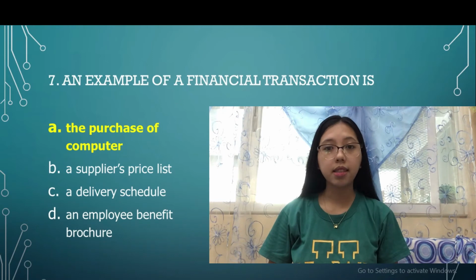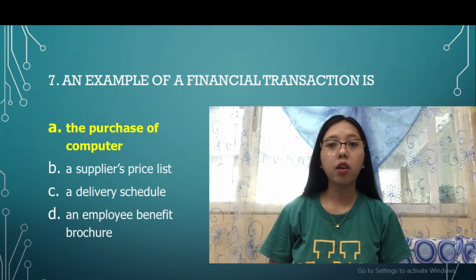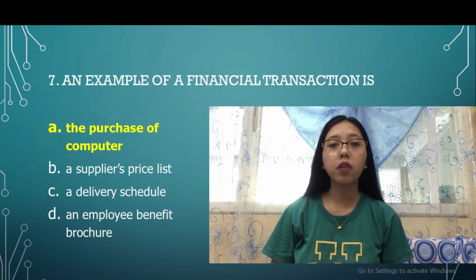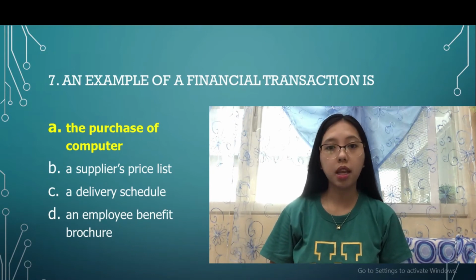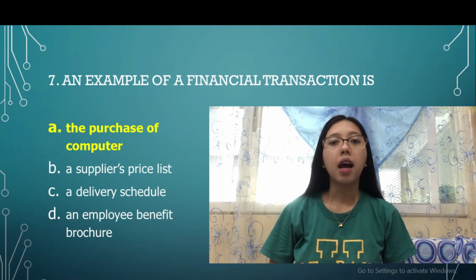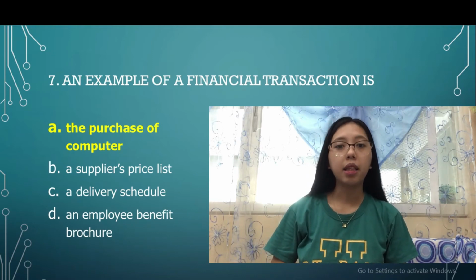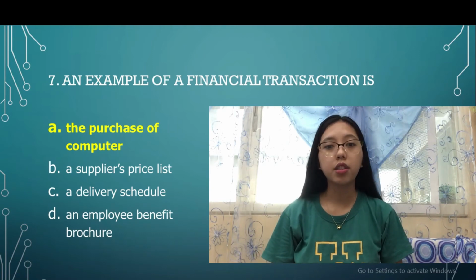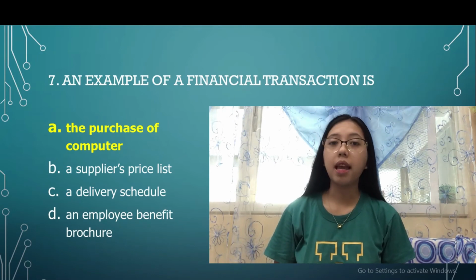Among the choices, a transaction that involves a flow of money or a change of asset for payment is the purchase of the computer. The supplier's price list, a delivery schedule, and an employee benefit brochure are called non-financial transactions, which are transactions that do not involve the flow of money or goods and services.